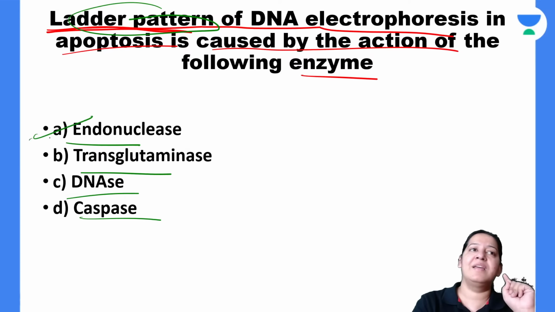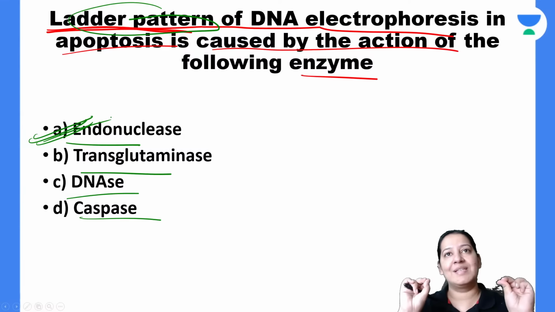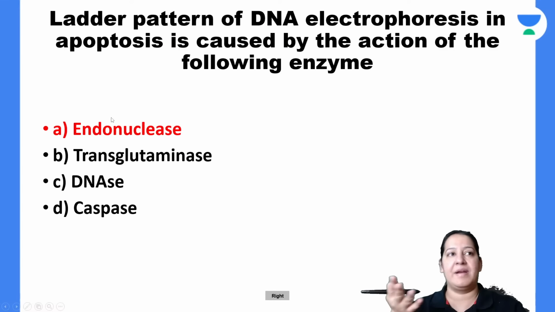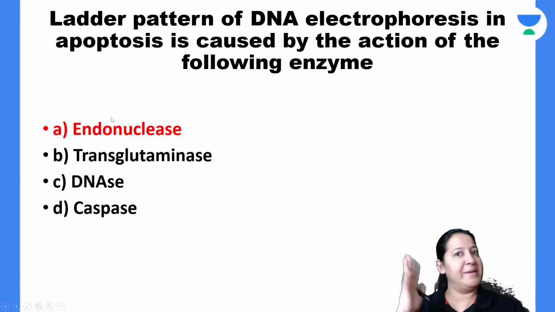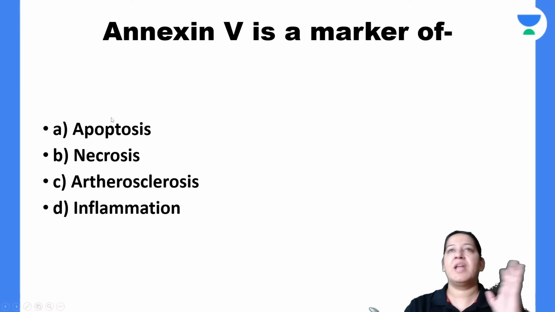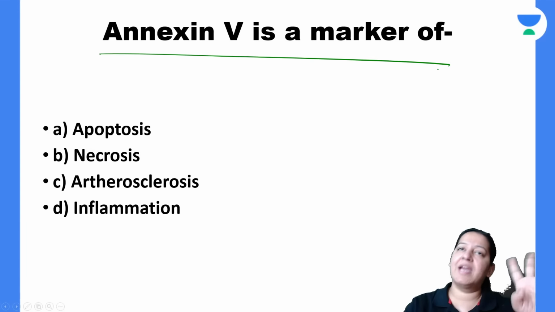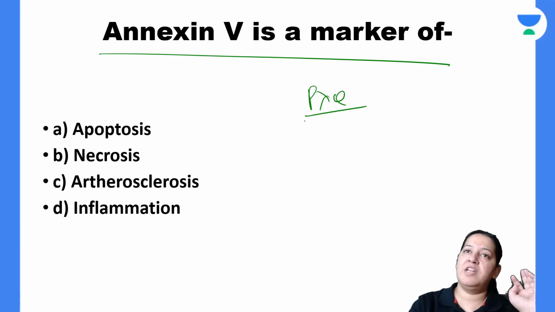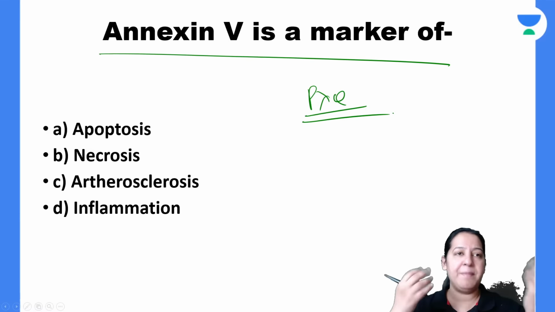Very good. The correct answer here is endonuclease. So endonuclease is the enzyme which is giving the step ladder pattern. It is a NEET PG question from a few years back, a repeat question, repeated many times. Next question: annexin 5 is a marker of... It is a PYQ which is repeated in many exams. So of course, it is a baby question.